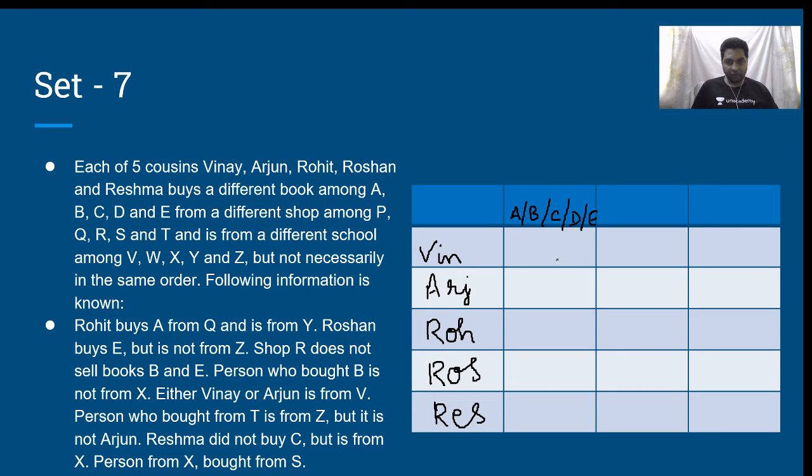That is, in this column, it has to be A, B, C, D, and E, and this is nothing but book. From a different shop among P, Q, R, S, and T. So, in this column, P, Q, R, S, T. This is shop.